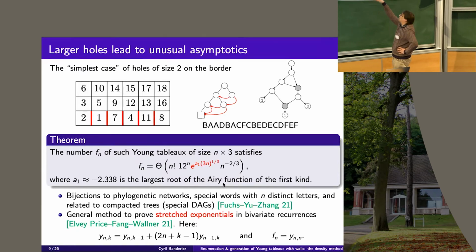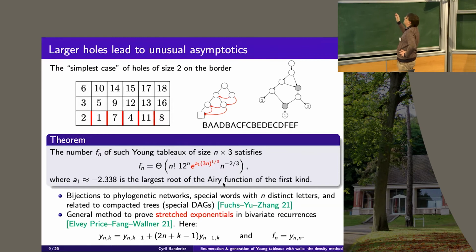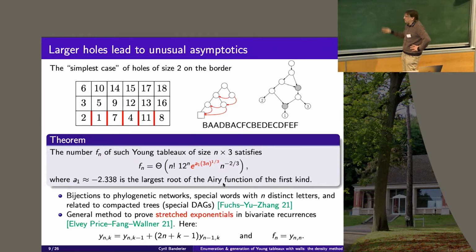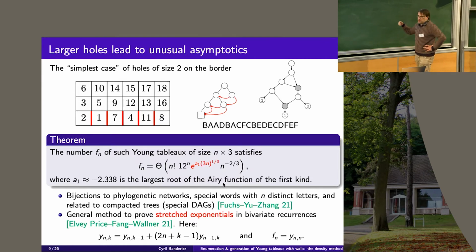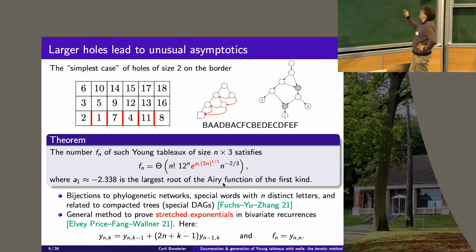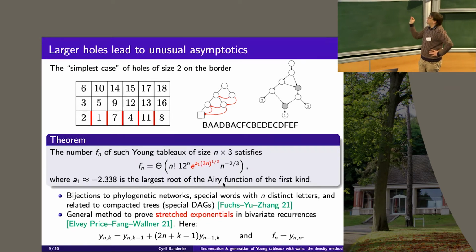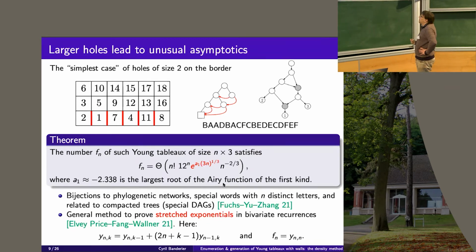You could have some kind of n factorial floating around. Okay, you have the radius of convergence, the inverse of the radius of convergence to the n, classical. You have the so-called what people in physics call the critical exponent. Here it is -2/3.